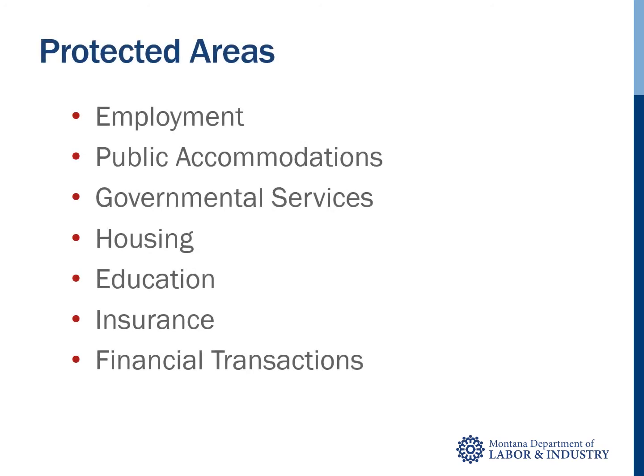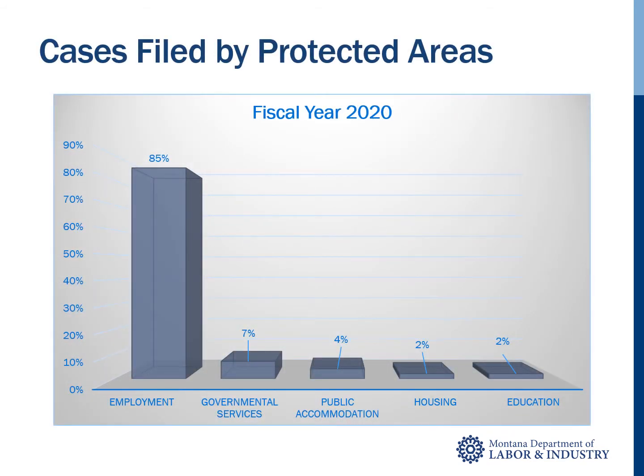In order to understand the definition of discrimination, we must break down and define some of its terms. This slide shows a list of the protected areas under anti-discrimination laws that the Bureau enforces. The protected areas include employment, public accommodations, governmental services, housing, education, insurance, and financial transactions. As you can see, the Bureau received the most cases for filing in the area of employment for fiscal year 2020. Trailing far behind at 7% were cases filed in the area of governmental services.